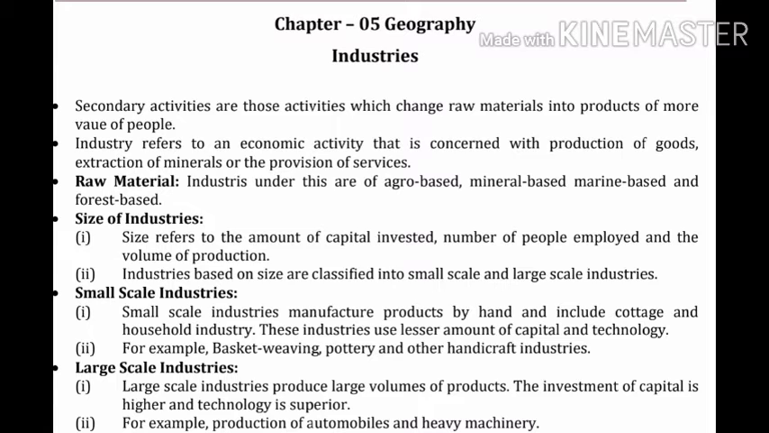Go to the next topic, large scale industries. Point number 1. Large scale industries produce large volumes of product. The investment of capital is higher and technology is superior. Point number 2. For example, production of automobiles and heavy machinery. In large scale industries, the volume of product and the investment of capital are higher and technology is superior. Examples of this production are automobiles and heavy machinery.